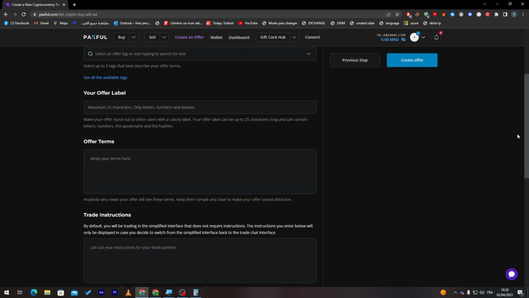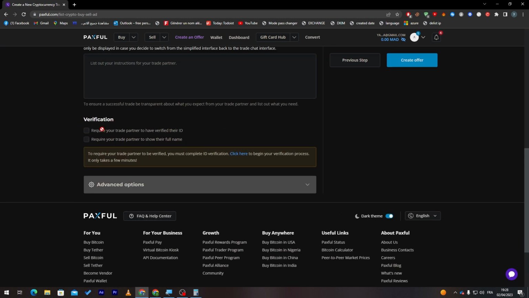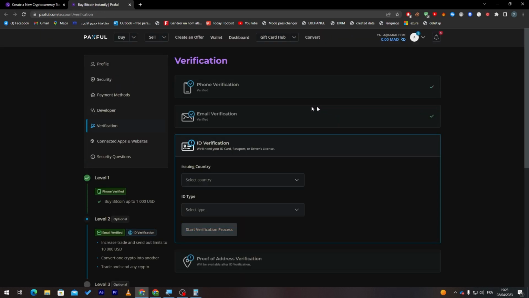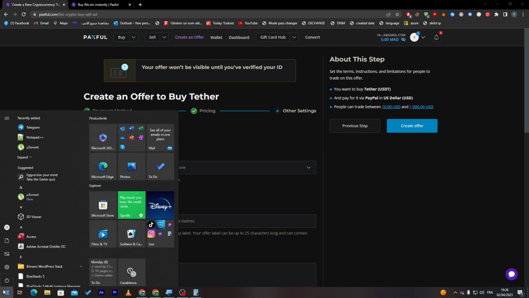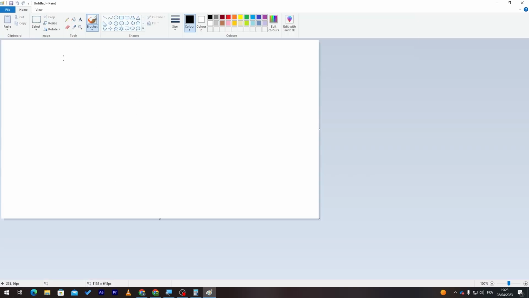Some information about you, and finally, to actually be able to do that, you have to verify your ID. So click here, verify your ID from this page. It will not take that long. You just have to give them your ID and so on. And then create your offer. So now what you have done is, let's do this real quick over here, we have created a buy offer with 0.9.